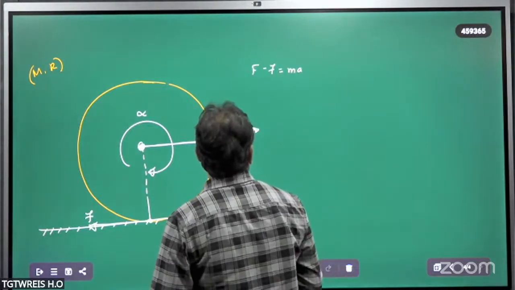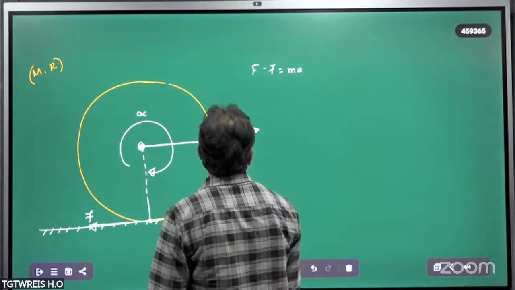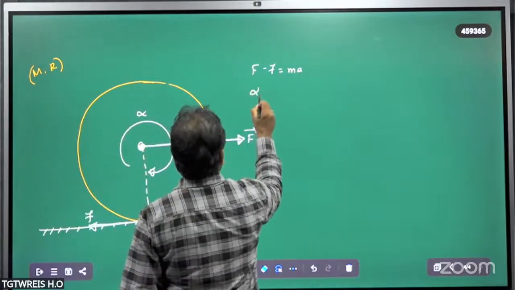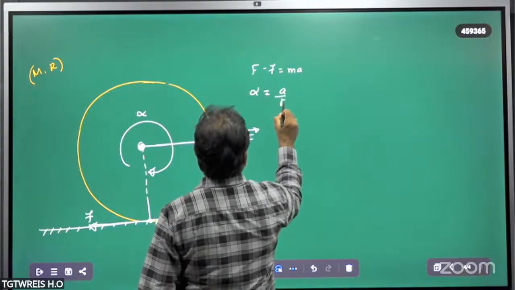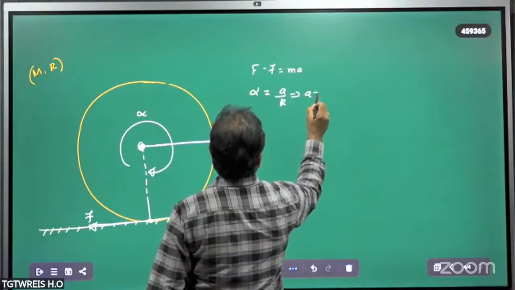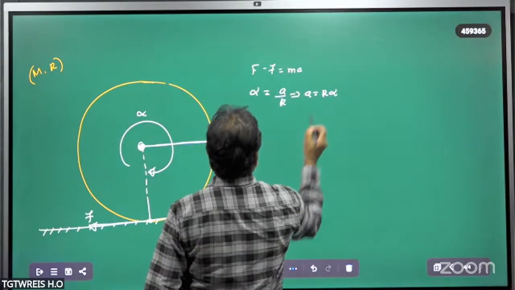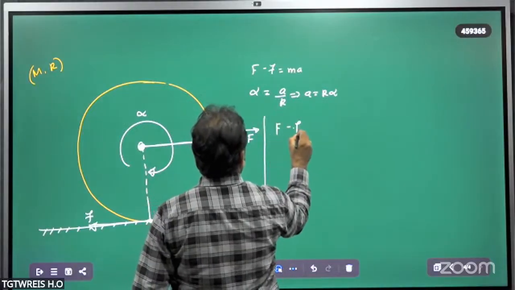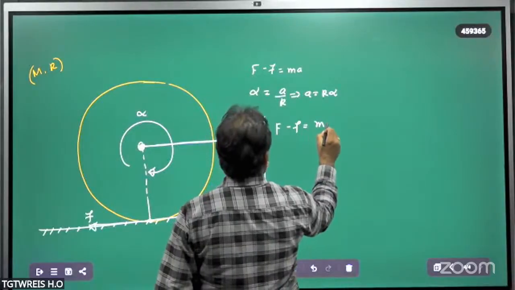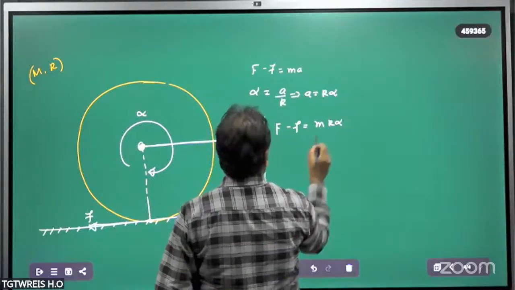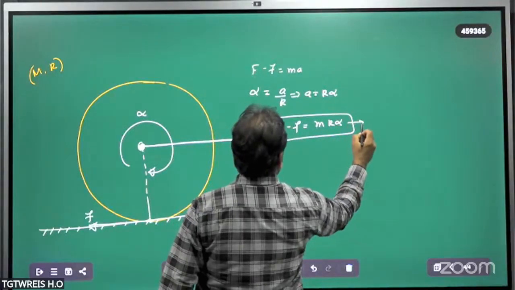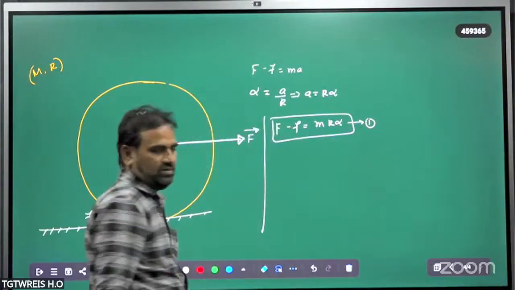What is the relation with the angular acceleration? Alpha is equal to a by R, so a is equal to R alpha. Therefore F minus f is equal to M R alpha. Let's take this as equation number 1.